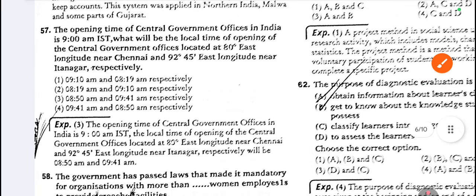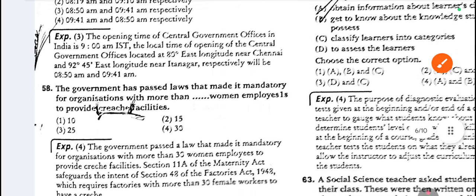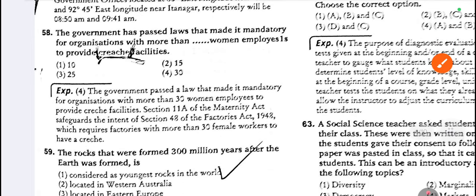57. The opening time of central government offices in India is 9 a.m. IST. What will be the local time of opening of the central government office located at 80° east longitude near Chennai, and at 92°45' east longitude near Itanagar, respectively? So the answer for this, look at the third one: 8:50 a.m. and 9:41 a.m. respectively.